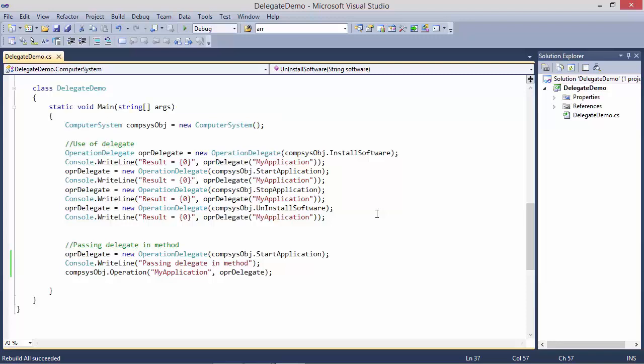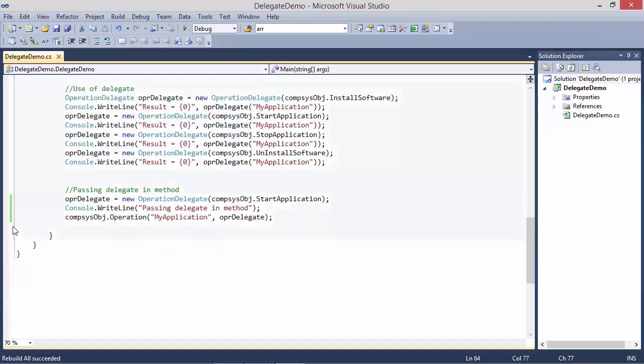So let's see the main. Here we are creating delegate instance OPR delegate, and we are encapsulating the method install software, and then we are using delegate OPR delegate, we are passing the string my application. So it is going to invoke install software. Then we are encapsulating start application, invoking the method, then stop application, invoking the method, uninstall software, and then the method uninstall software is invoked using delegate instance OPR delegate.